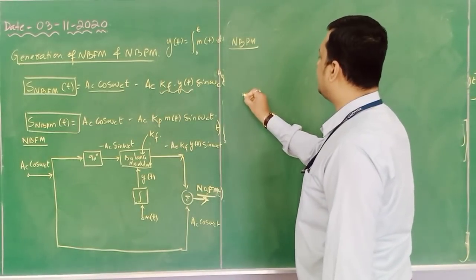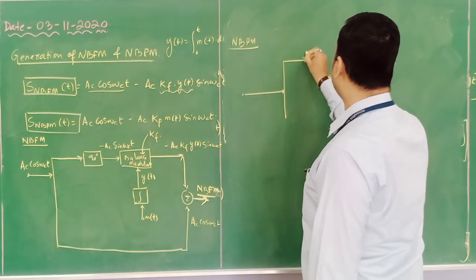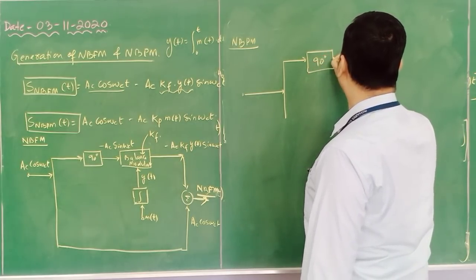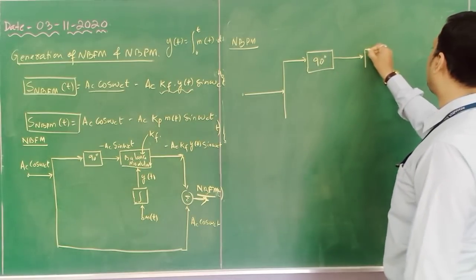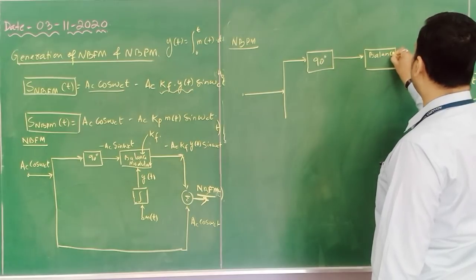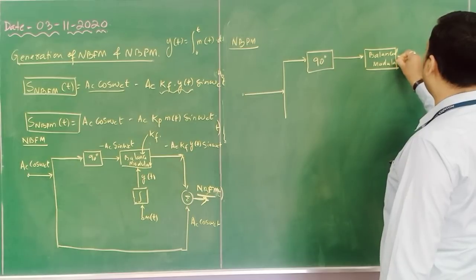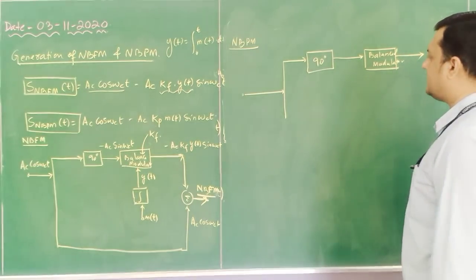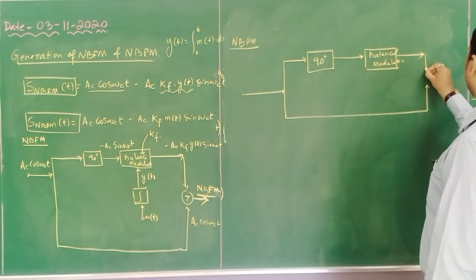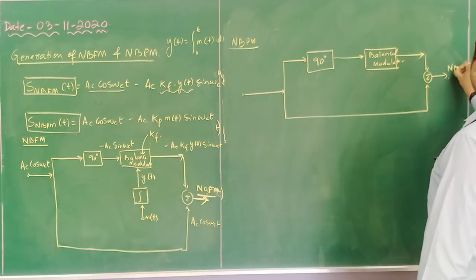So first the carrier signal is considered, on which a 90-degree phase shift is done. That 90-degree phase shift output is provided to the balance modulator. And the output of the balance modulator is added with the carrier component, and we will get NBPM.